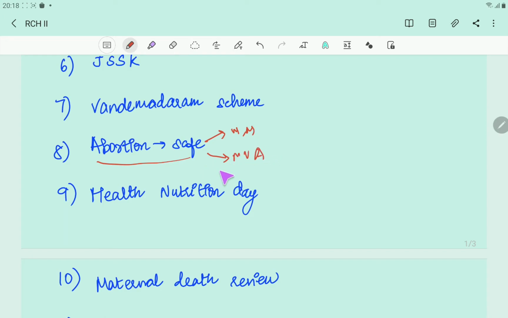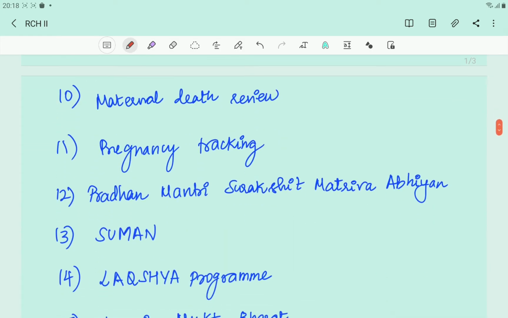And then there is something called Health Nutrition Day, which takes place once monthly, where they will give awareness to the pregnant women. And then there is maternal death review, where if a maternal death happens, we have to exclusively review and make sure that we find the cause.